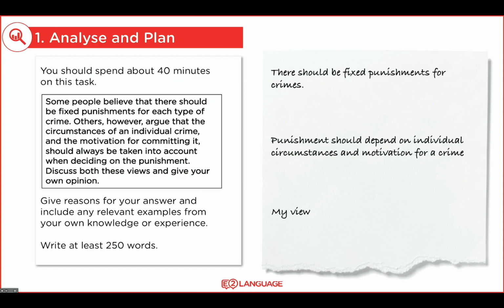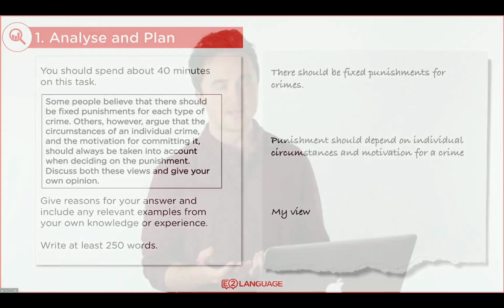So what I'm going to do here is write a 3-paragraph essay, 3 body paragraphs. In the first paragraph, I'm going to talk about how there should be fixed punishments for crimes. Then in the second paragraph, I'm going to talk about how punishments should depend on individual circumstances and motivations for a crime. Then I'm going to write another paragraph where I give my personal view, okay? So I'm going to make sure that I cover each part of that task there.